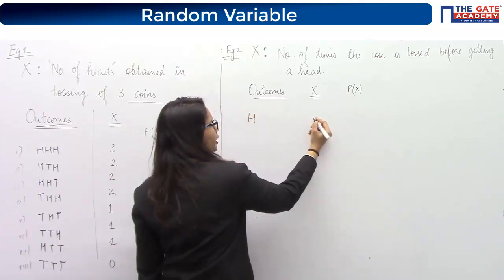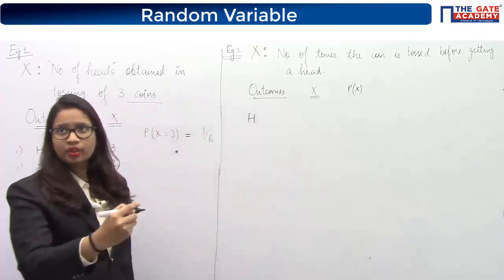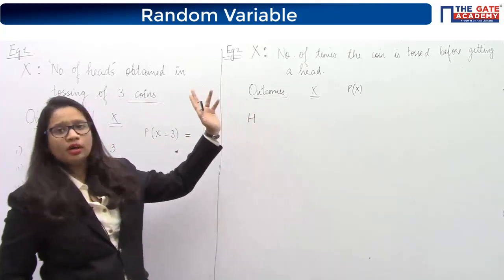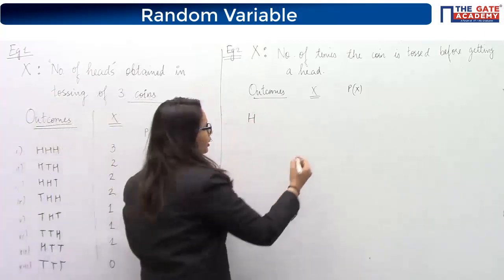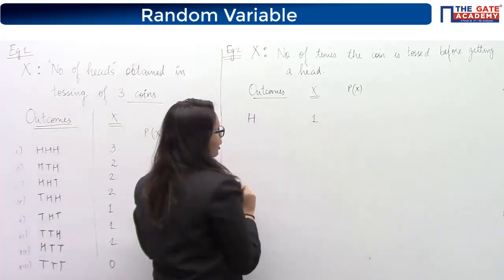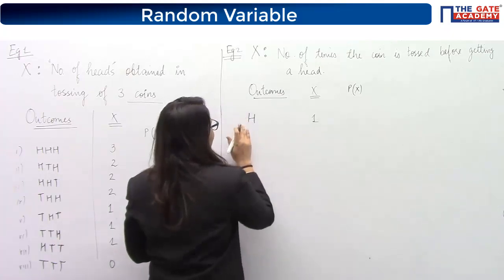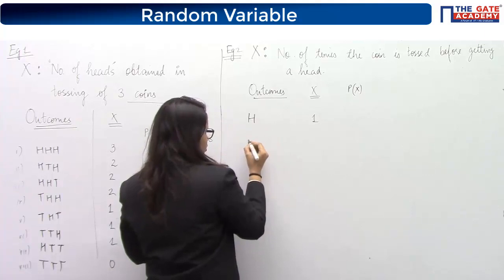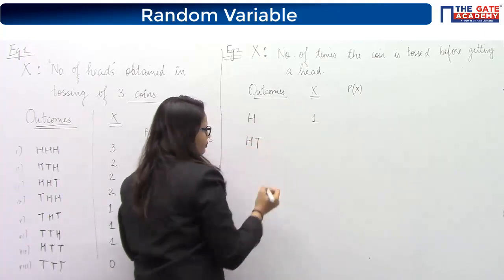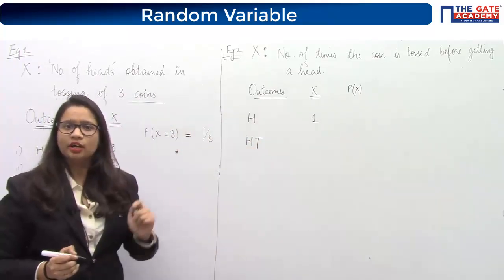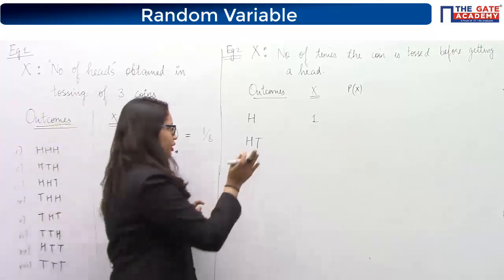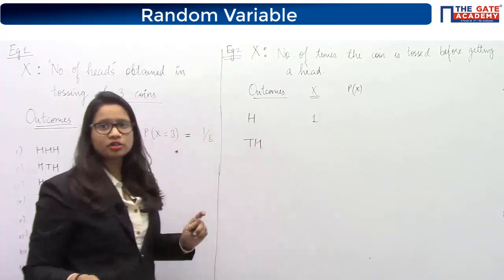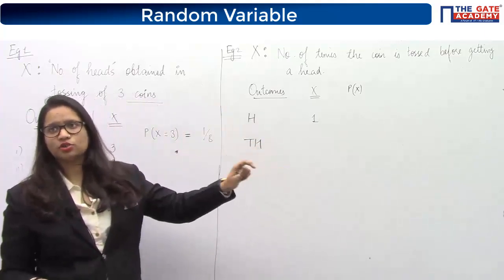Now tell me what will be the particular value of x here. For this outcome, what will be the value of x? x will be equal to the number of tosses, which is 1. Okay. Let's come to the second outcome. So the second outcome possible is that you get a tail and then a head. On the first toss you get a tail and then on the second toss you get a head.